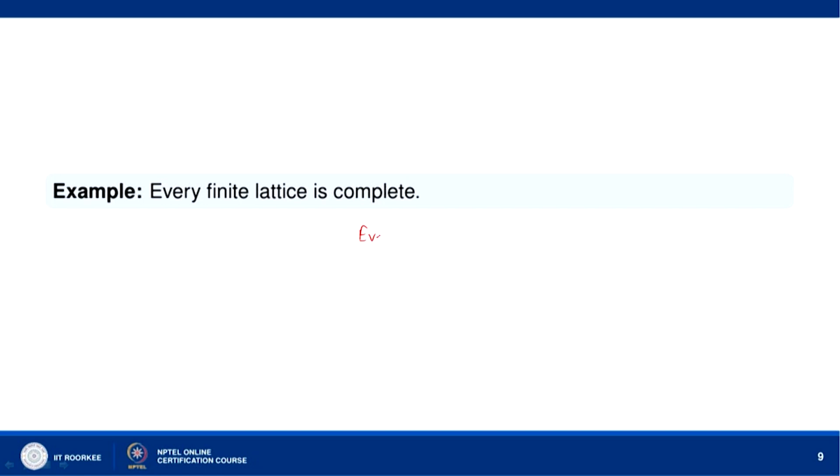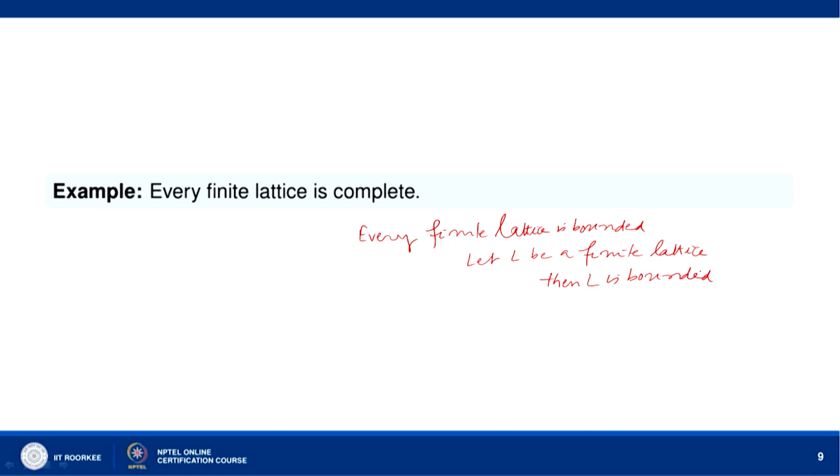So, let the lattice be L. Let L be a finite lattice, then L is bounded, and so L has the least element and the greatest element.